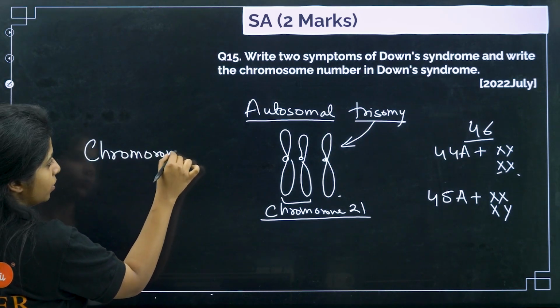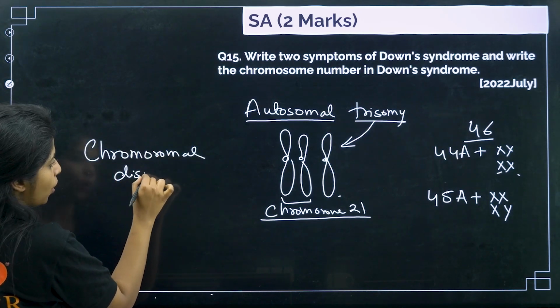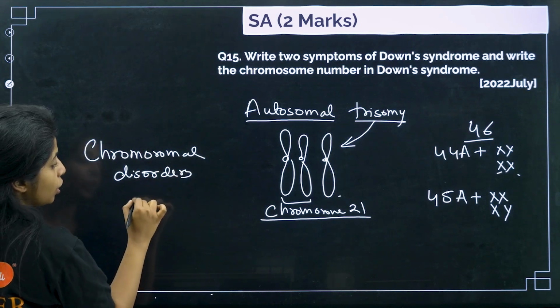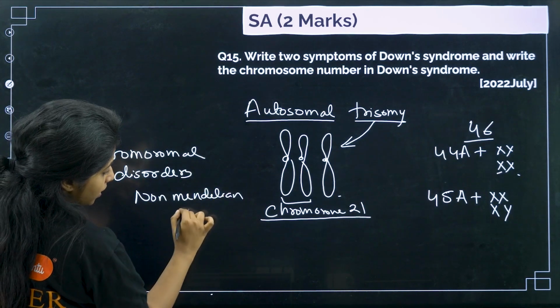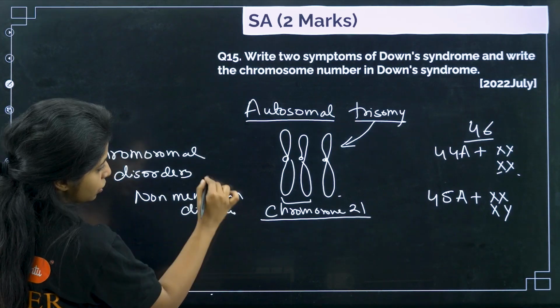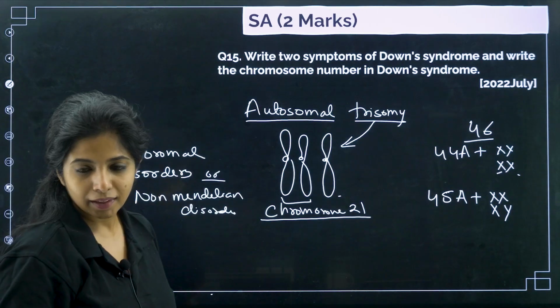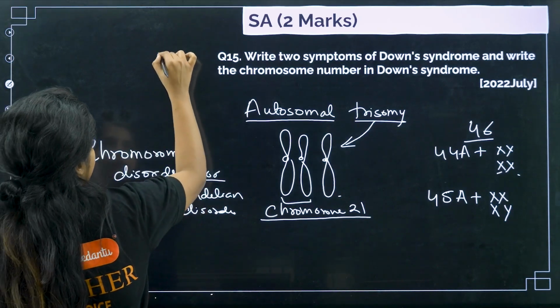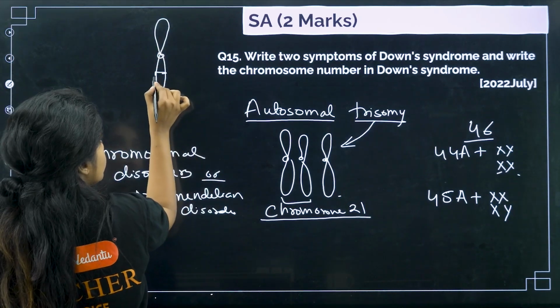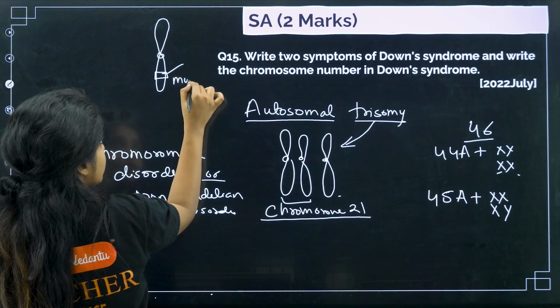chromosomal disorders, or you call them non-Mendelian disorders. Please remember it. Mendelian disorders are the ones which arise when, for example, this is a chromosome, and on this chromosome there is a gene which is getting mutated.